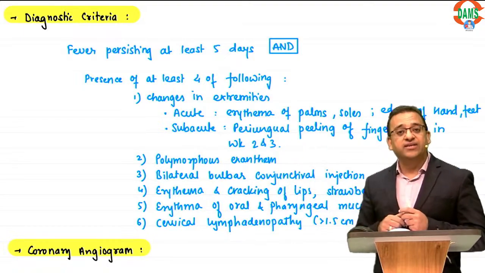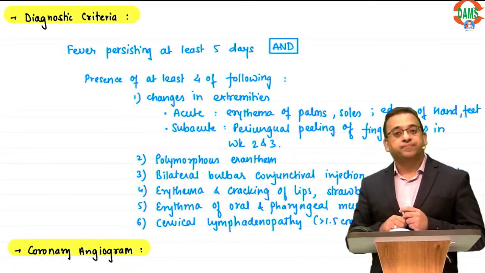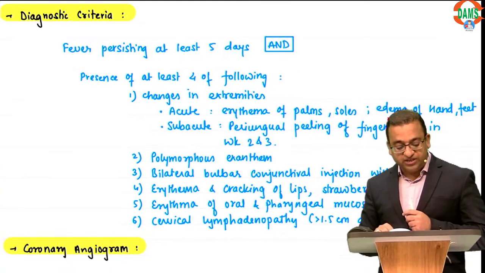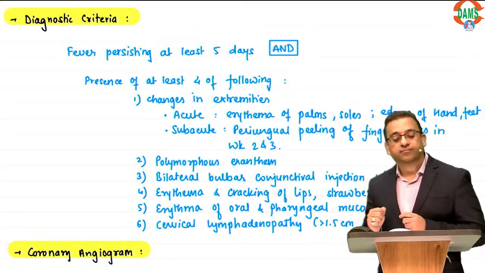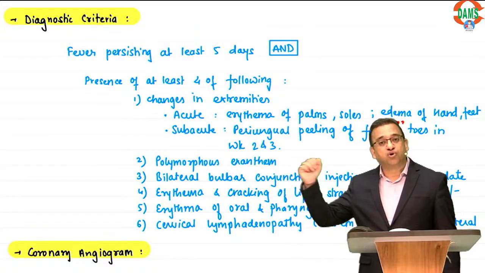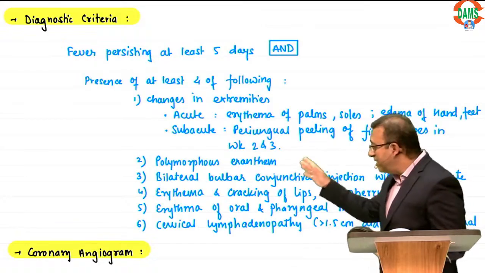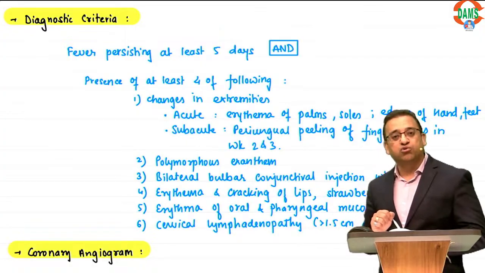Fever for 5 days and 4 of these 5. Changes in the extremities: acute erythema of palms and soles, edema of hands and feet. And remember, in the 2nd to 3rd week of illness, you can see peeling of the fingers and toes.